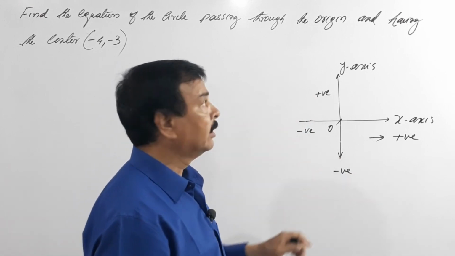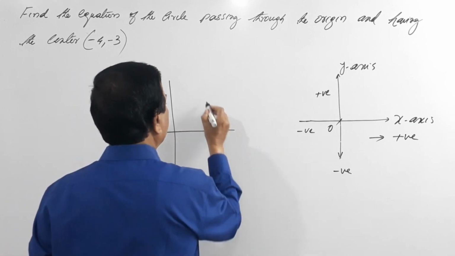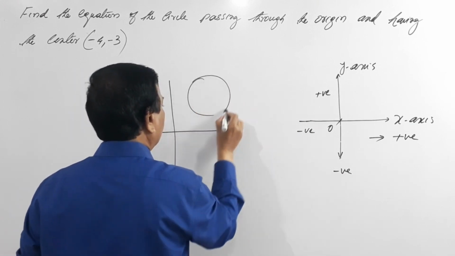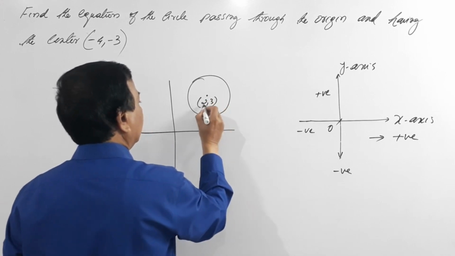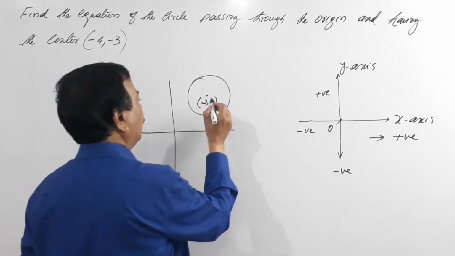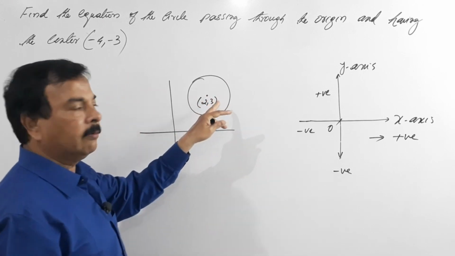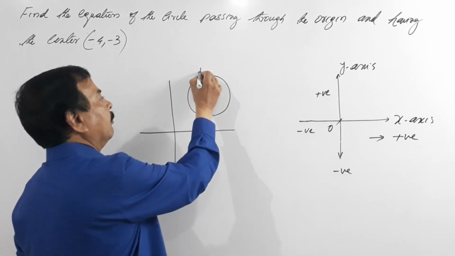Having learned this, supposing I give a problem where the center is 2 comma 3. What does it mean? The point is somewhere here, because on the right side both x and y are positive, so it will be in the first quadrant.